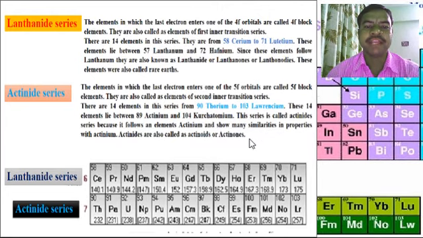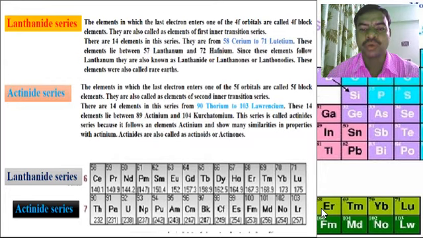Then the actinide series: the elements in which the last electron enters one of the 5f orbitals are called 5f block elements. They are also called elements of the second inner transition series. There are 14 elements in this series, from 90 thorium to 103 lawrencium. These 14 elements lie between 89 actinium and 104 rutherfordium.